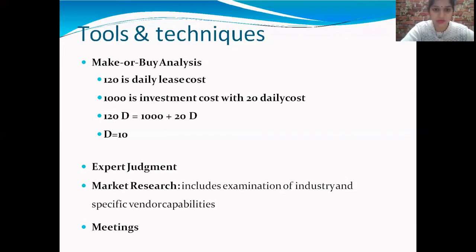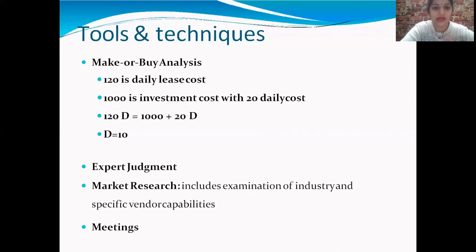So some four or five points are there as criteria for make, and some points are there for buy. For buy, the criteria are: high investment required for making, no facility for making, and skilled workers not available.